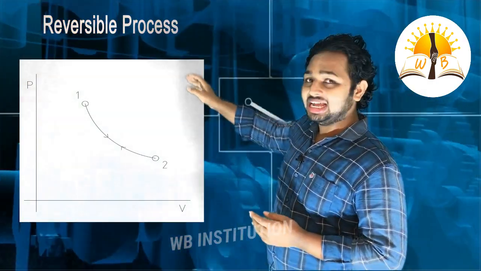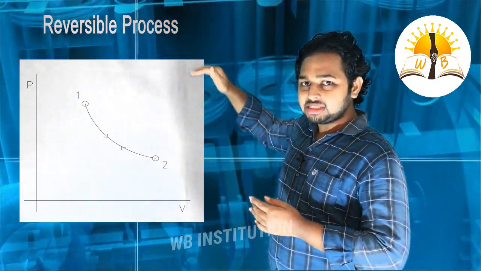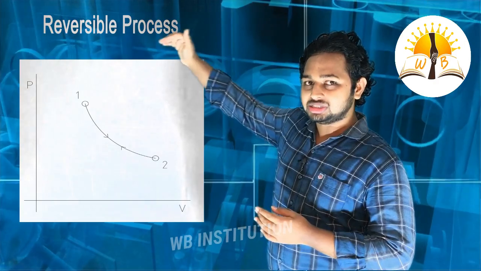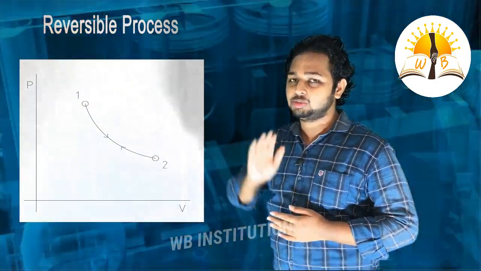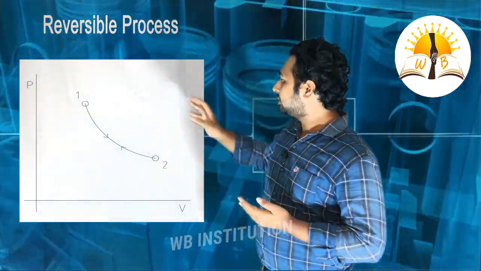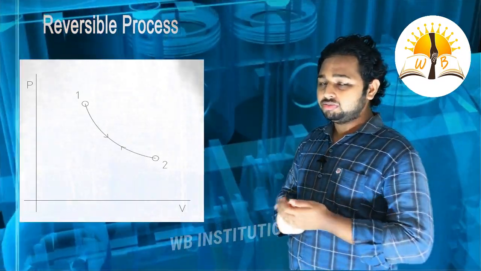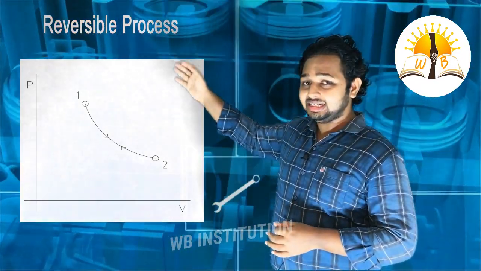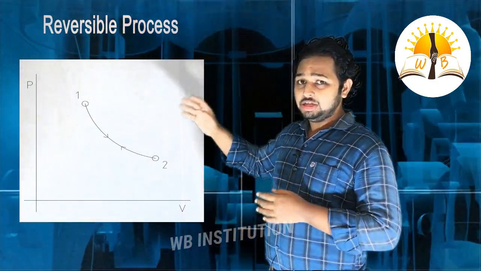If the path followed in the reverse process, that is from state 2 to state 1, is also the same, then it is said to be a reversible process. And the next characteristic is there should be no friction generated in this process. Without friction, then only we can say it is a reversible process. And it should not affect the universe.